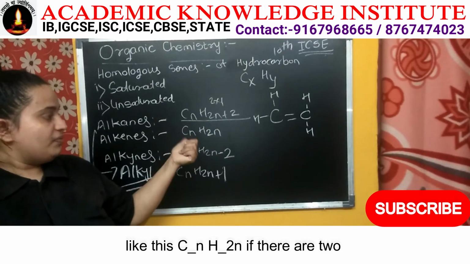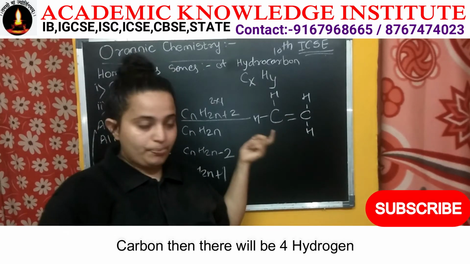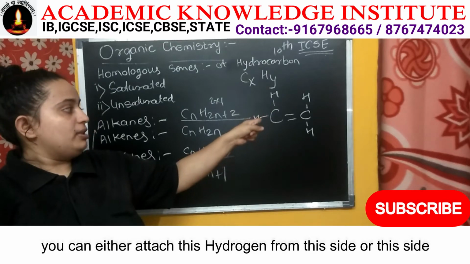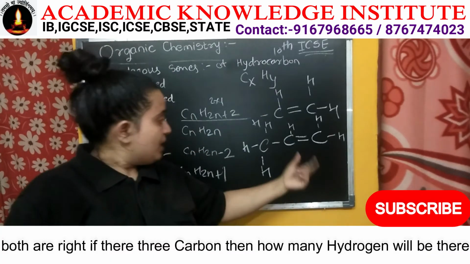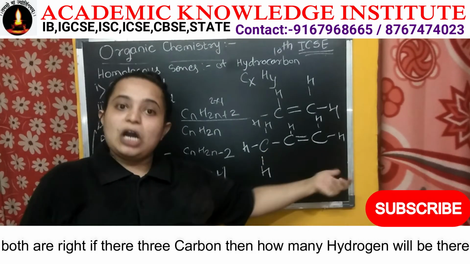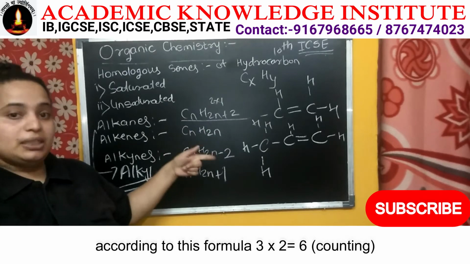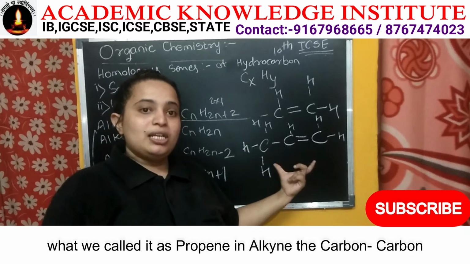If there are 2 carbons, then there will be 4 hydrogens. Get it? You can attach this hydrogen from this side or from this side, both are fine. If there are 3 carbons, then how many hydrogens will be there? According to this formula, 3 into 2, that is 6. So 1, 2, 3, 4, 5, 6. So what we call it is propene.